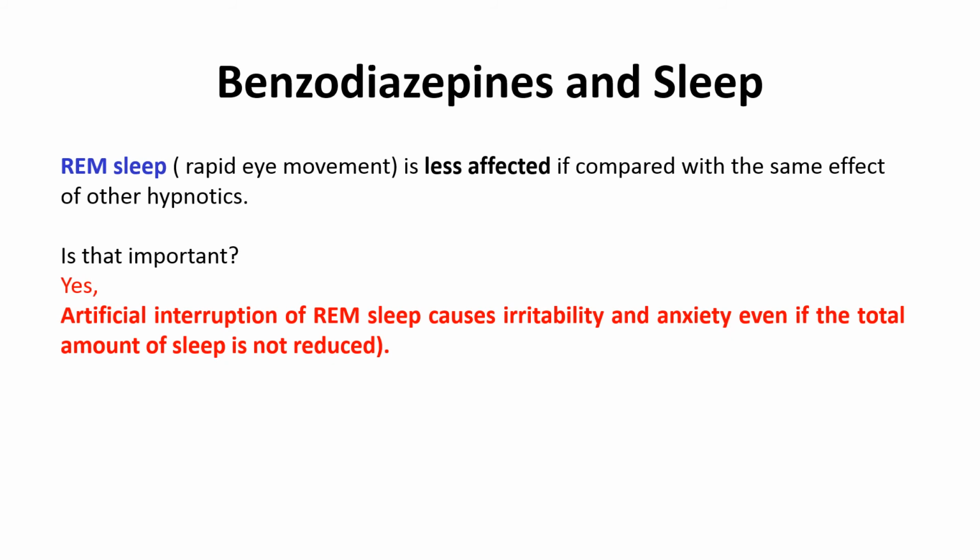So artificial interruption of REM sleep causes irritation and anxiety even if the total amount of sleep is not reduced. The patient will take 8 hours, 9 hours of sleep, but if the REM phase is distorted, the patient will not have a sound sleep.